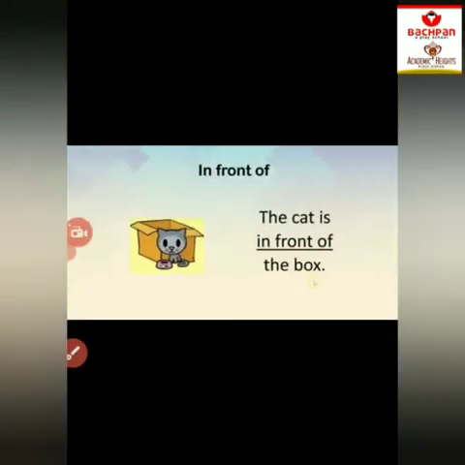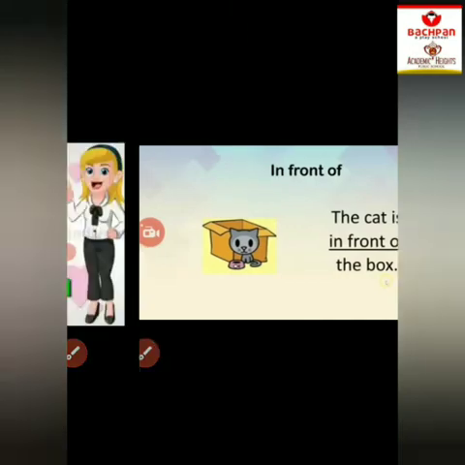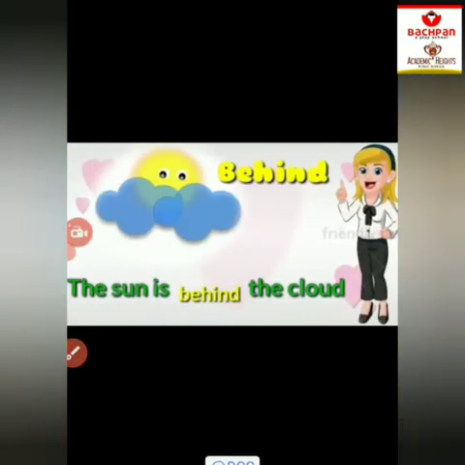The second is, here we have a box and catty. So I can say that the cat is in front of the box. क्या कह सकते हैं? We can say that the cat is in front of the box. जो कैटी है वो बिल्कुल कहाँ बैठी है? बॉक्स के सामने.